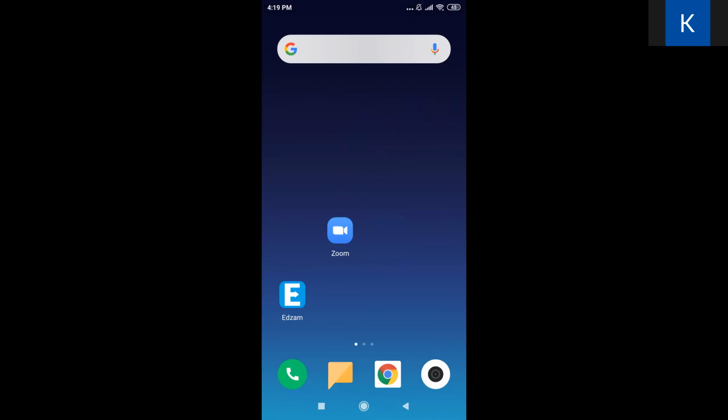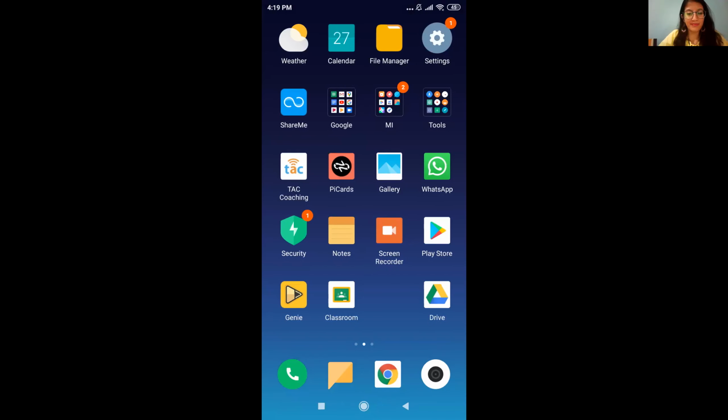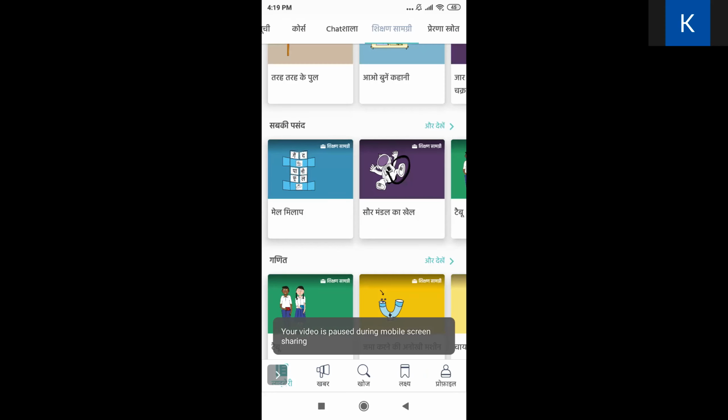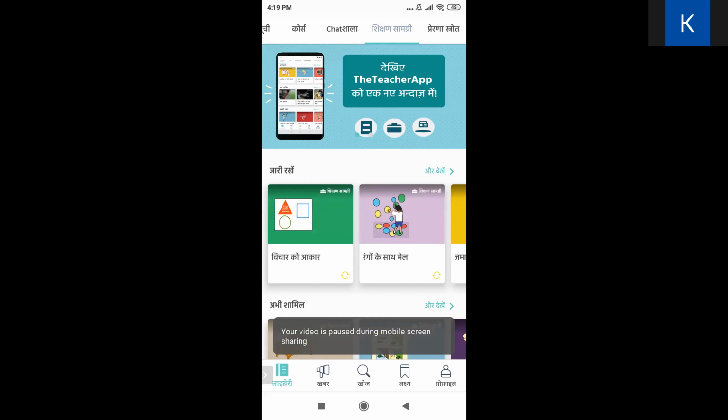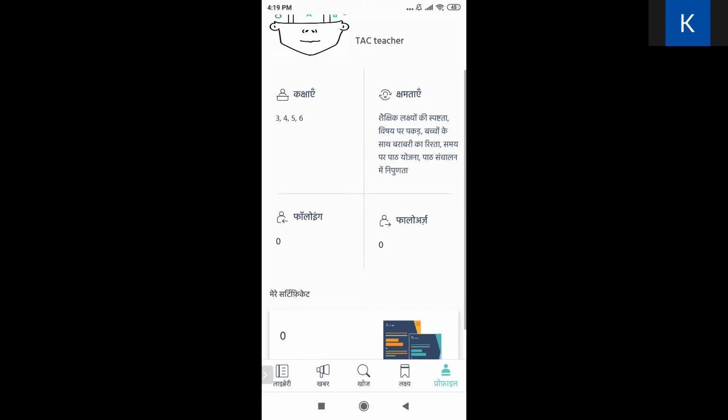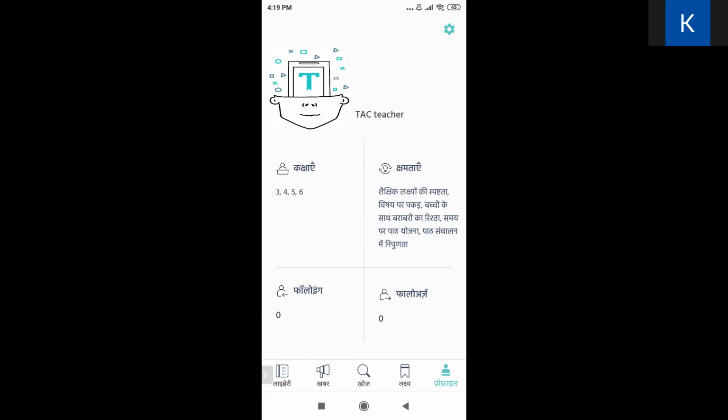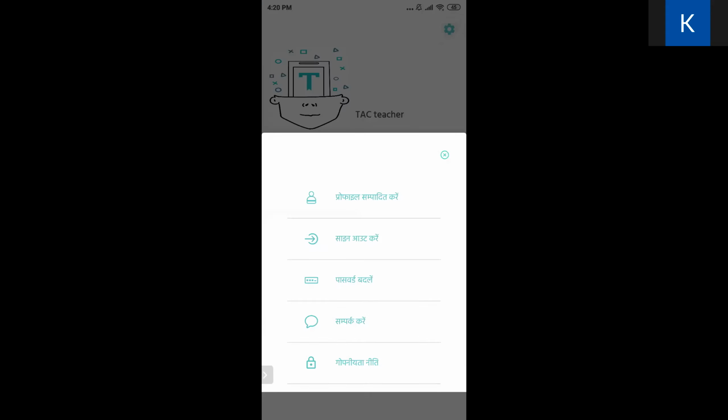Yes, sure. So let me just share my screen once more so that you guys are able to see everything. Great. So I'll just go to teacher app. Now for any query that you have, what you're going to do is you will go to profile, at the bottom right, the profile option. Then over here at the top right, you can see the gear-like symbol, which is generally used for settings. So I'll just click on that.